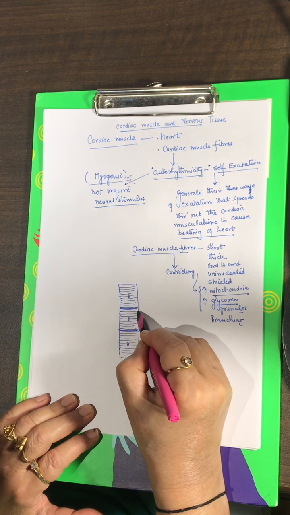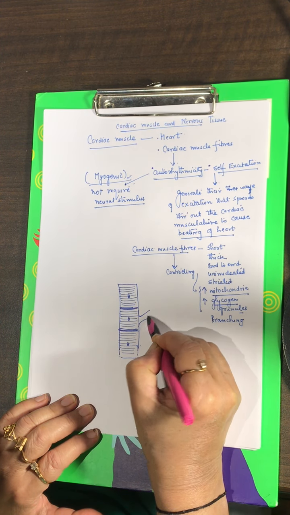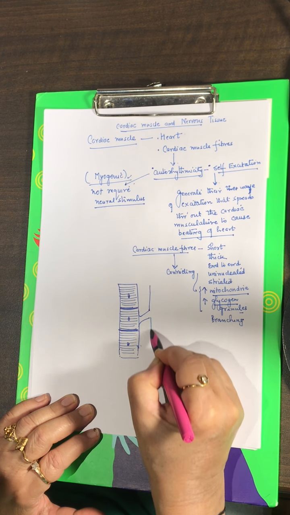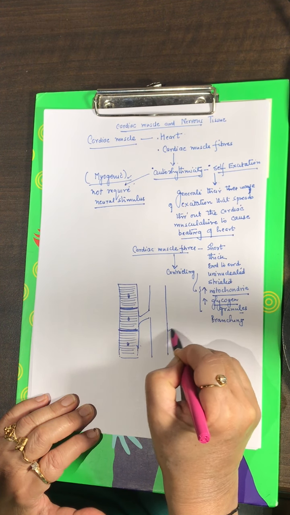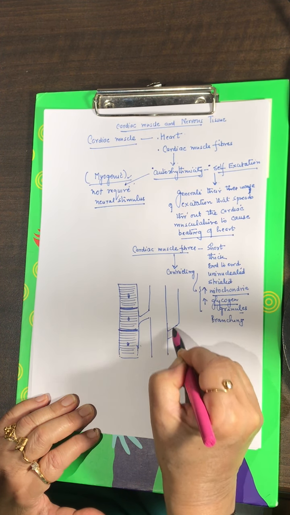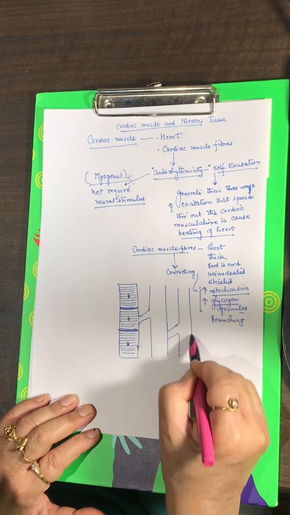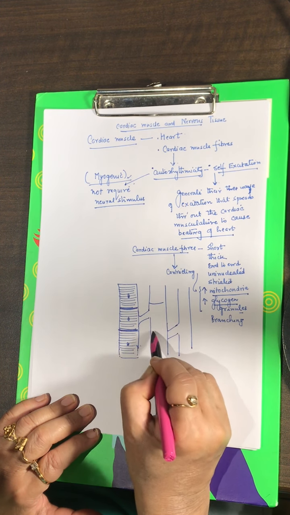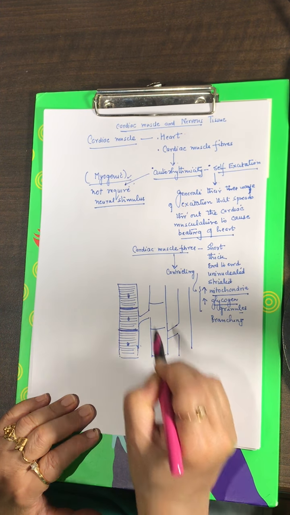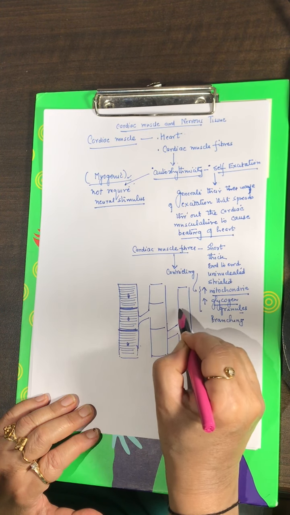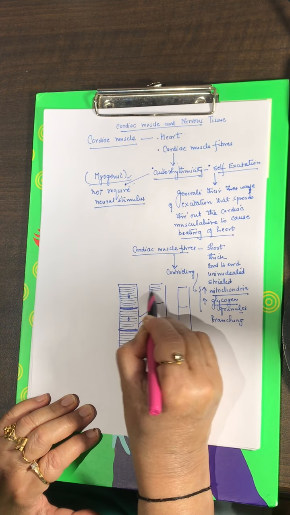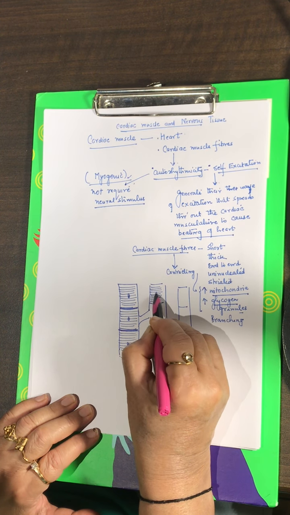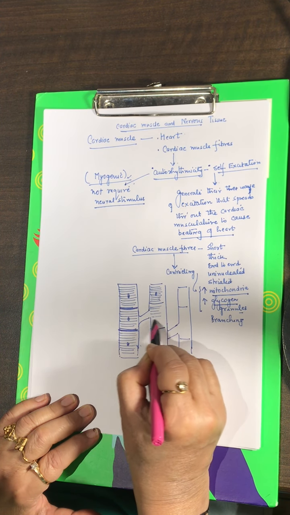Then the cardiac muscle fibers show branching. If I draw, this is the branching nature of cardiac muscle. These are the cardiac muscle fibers. This is a fiber. This is a fiber.